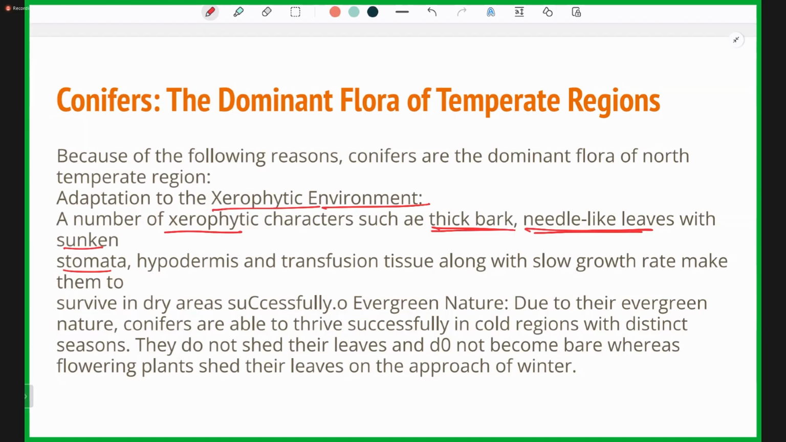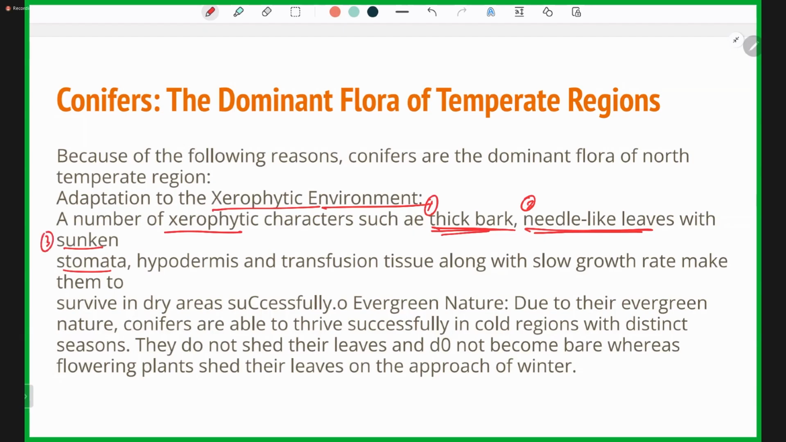So these kinds of plants develop some characteristic features, the adaptations, in order to prevent the transpiration which is taking place in an excessive manner, and they adapt to the dry climatic condition or the xerophytic condition. So the first one was thick bark. The second is needle-like leaves and the stomata which are sunken.